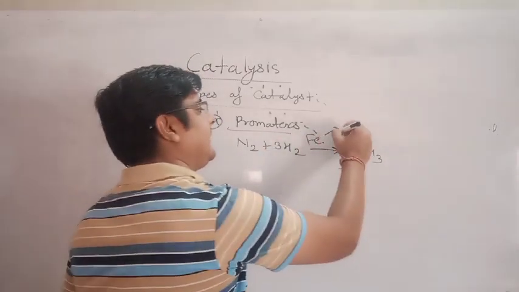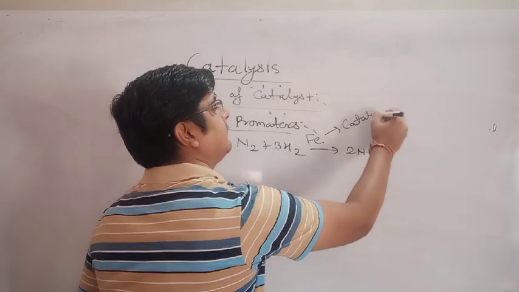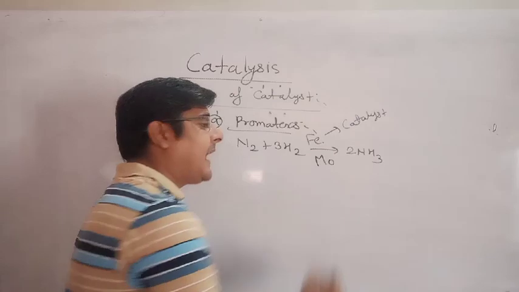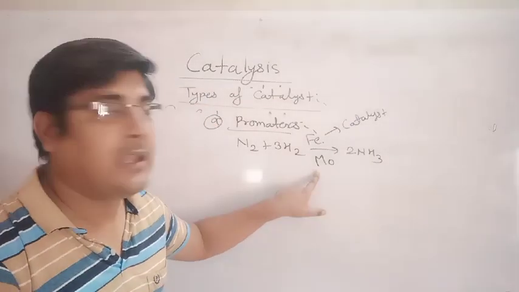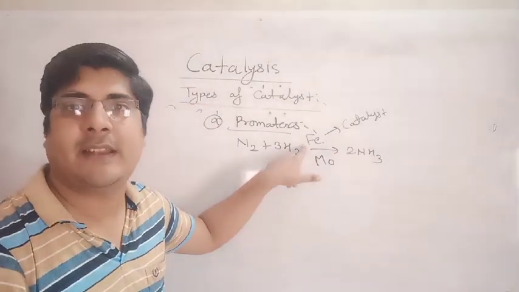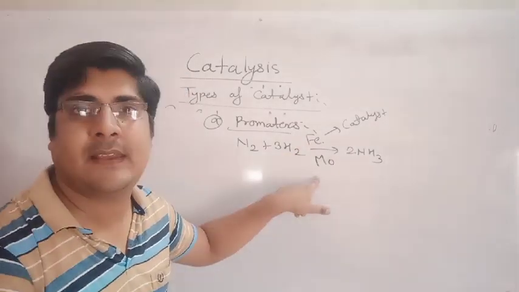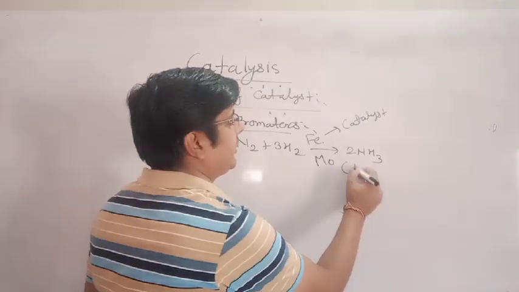Here Fe is catalyst. But when I mix here molybdenum, then molybdenum increases the activity of this catalyst, increases the activity of Fe. So here you can say that molybdenum is promoter.